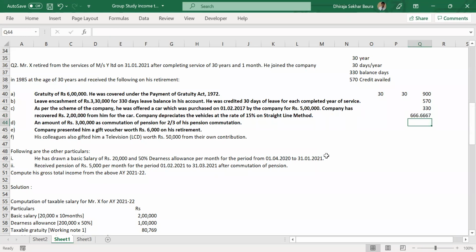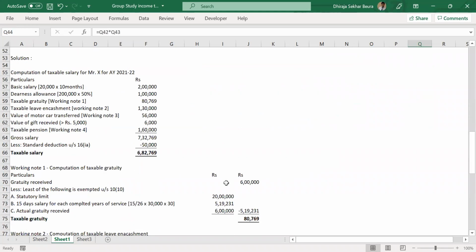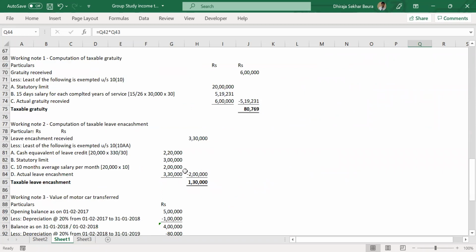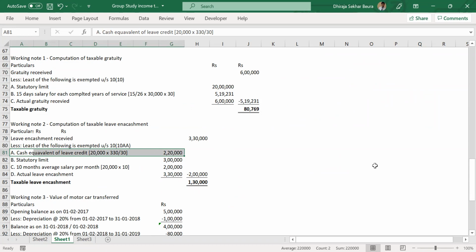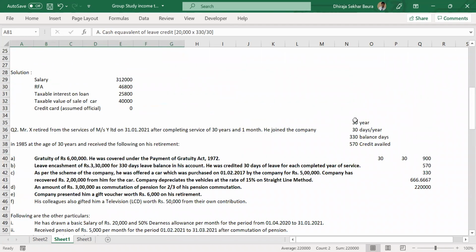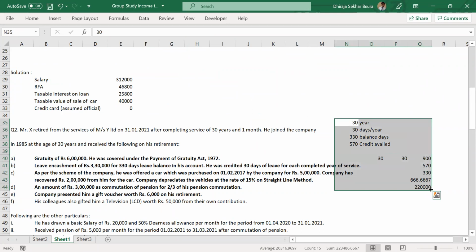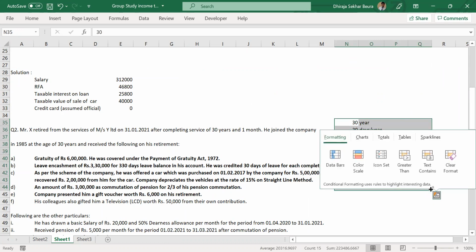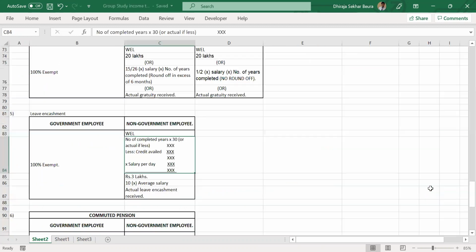Now I'll simply multiply the 330 with this value. That becomes 2,20,000. Same thing we calculated yesterday, if you remember. But this formula simplifies the whole scenario, helps us remember, and also applies to all types of questions. Anything that happens, everything will be covered in this particular calculation.